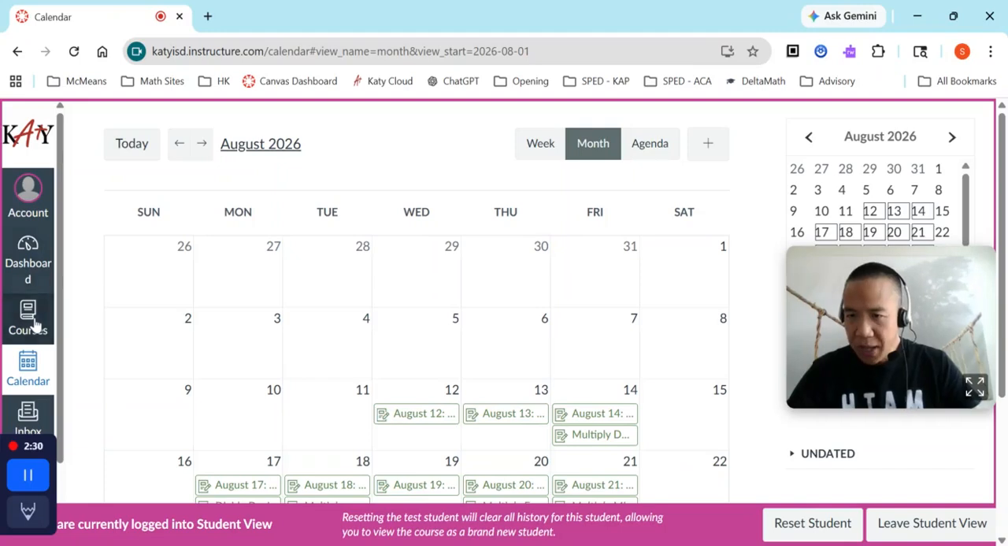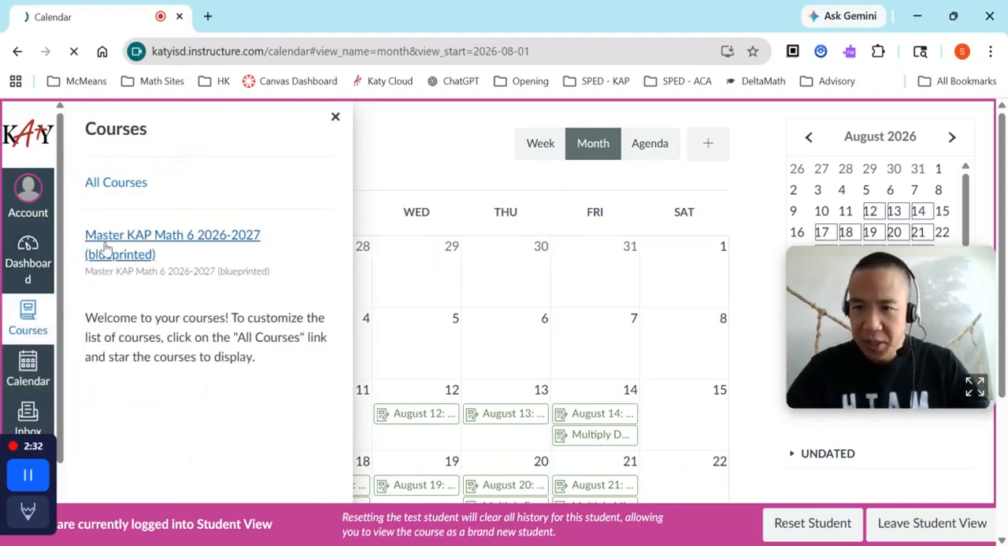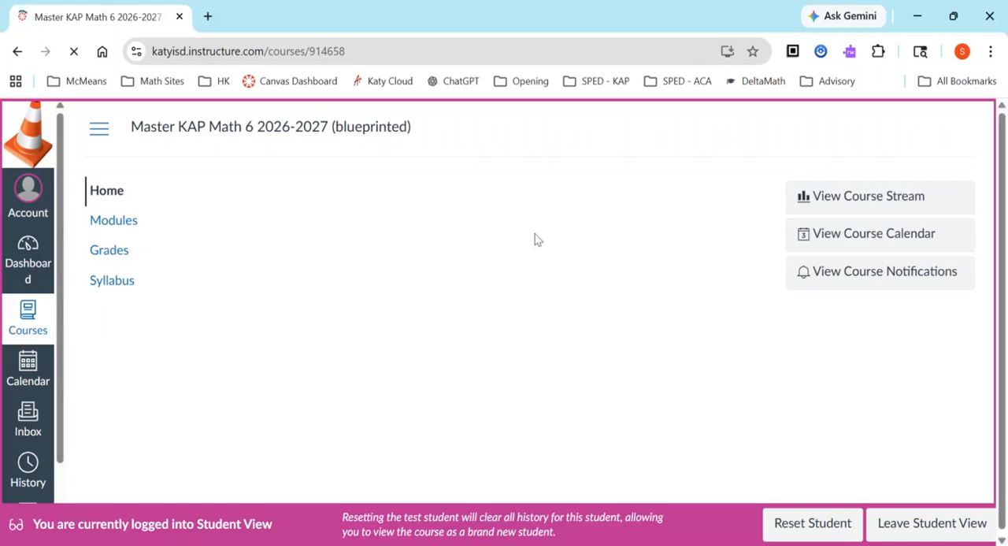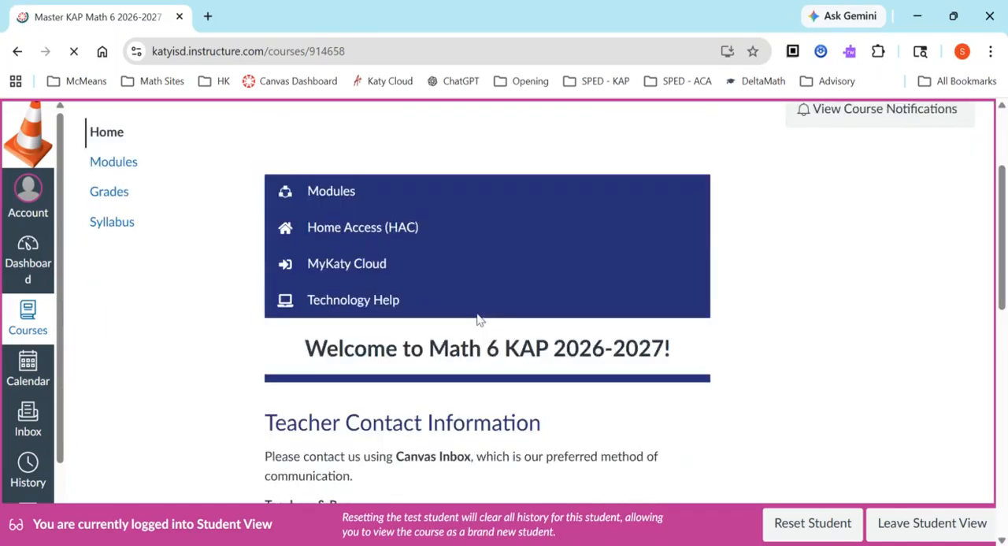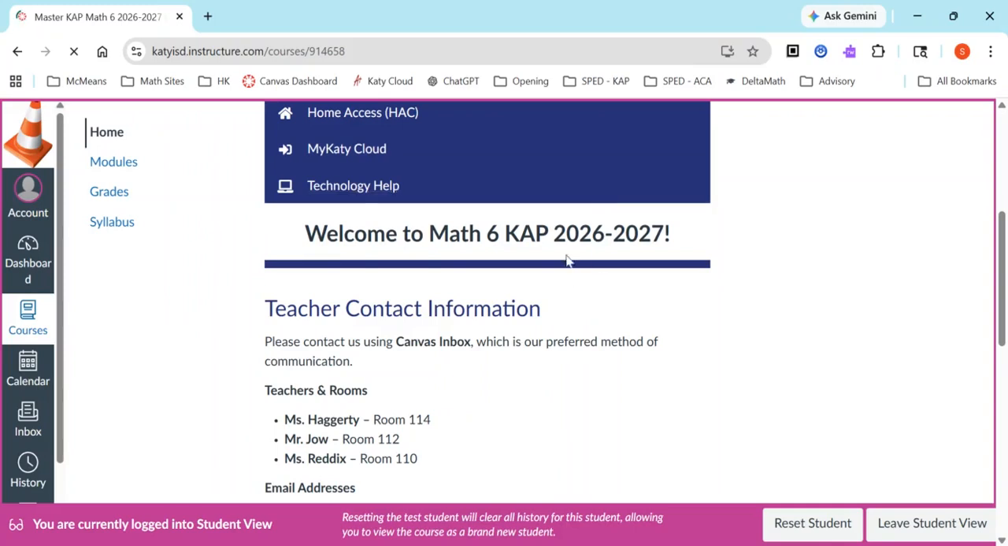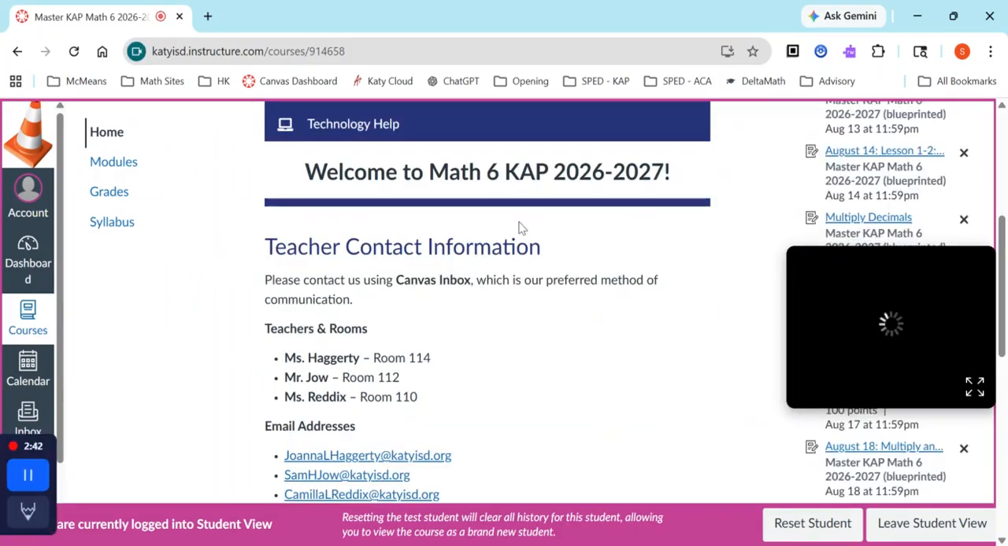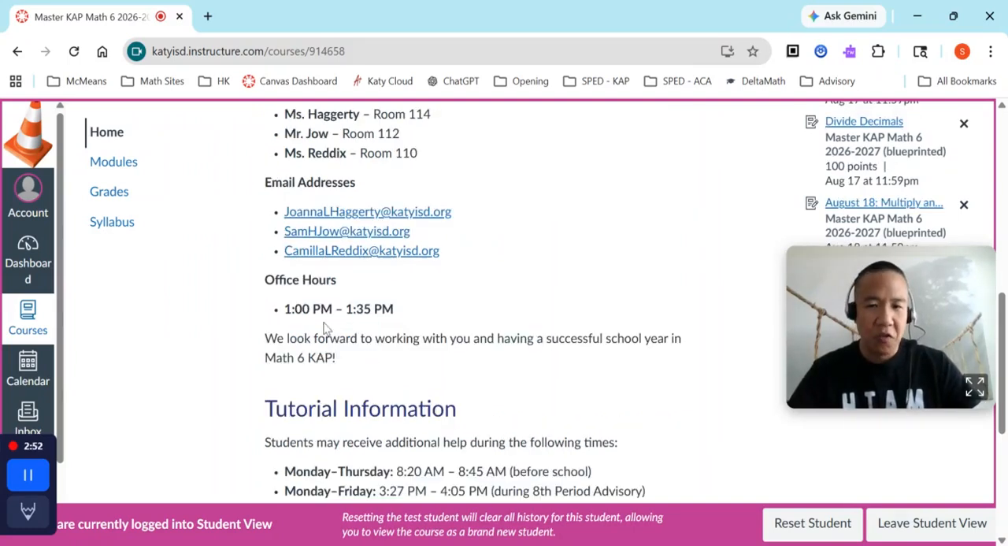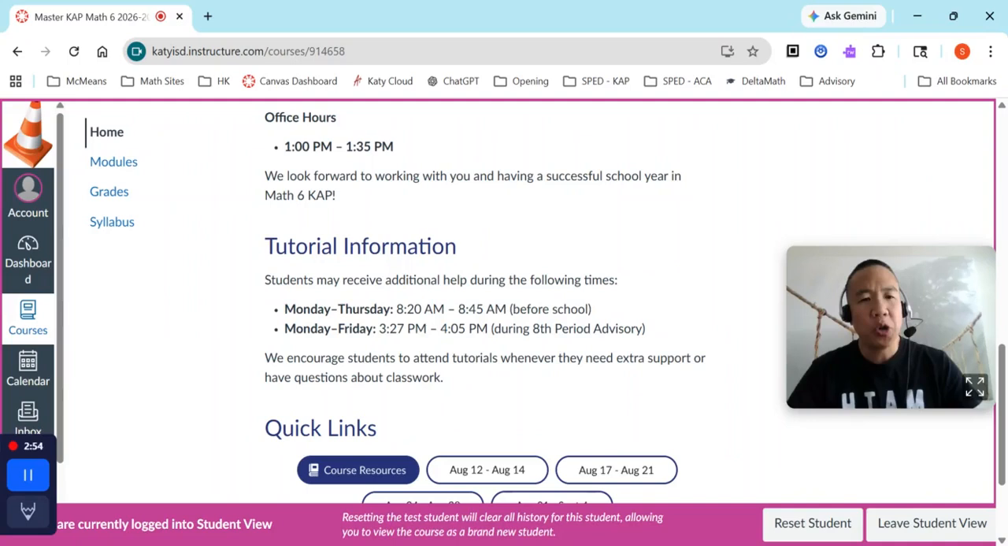So let's go back to our courses. Let's access math. So this is our homepage for math. Welcome to math. I do teach CAP and I do teach ACA. There are 3 of us in 6th grade math: Miss Haggerty, Mr. Joe, and Miss Reddix. Here are our email addresses, our office hours, and here are our tutorial information.